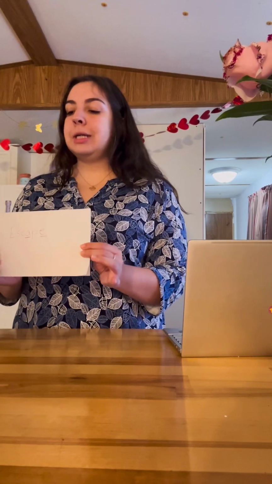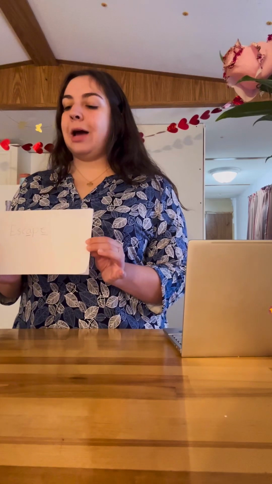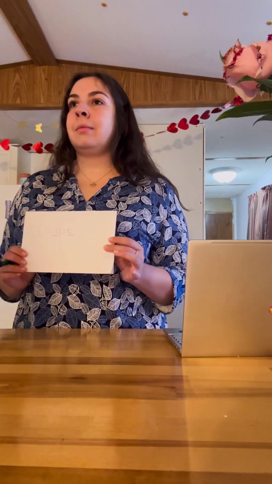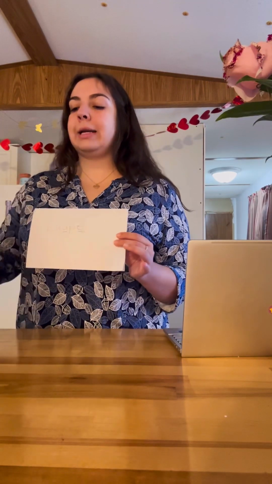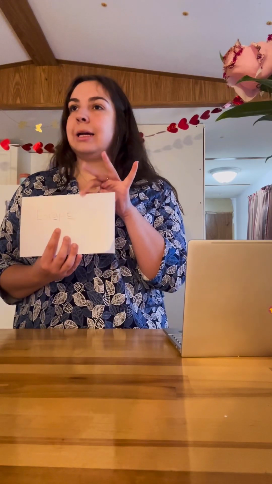I want you to turn and tell a shoulder partner what you predict the sound A in this word will make because of this silent E at the end of the word. All right, now everybody come back to the group. So, yes, this A in the middle of this word will say its name, A, because there is this silent E at the end that makes it say its name, makes it a long vowel.